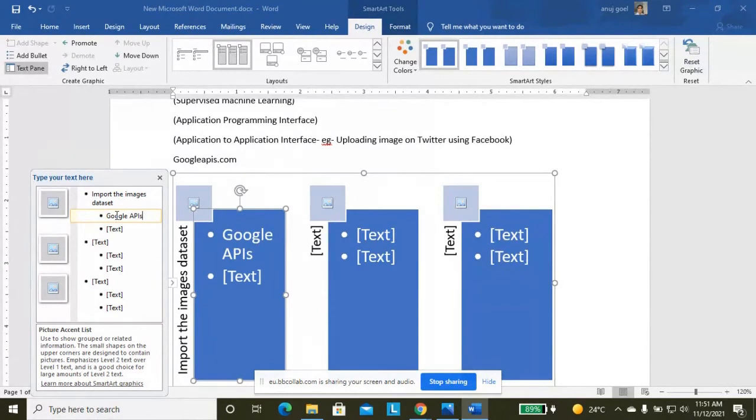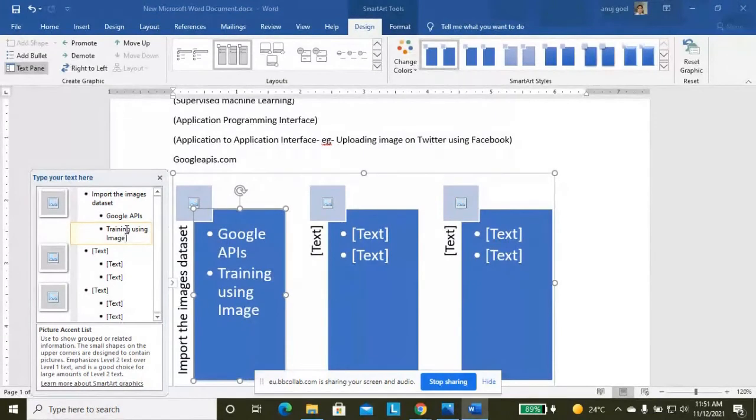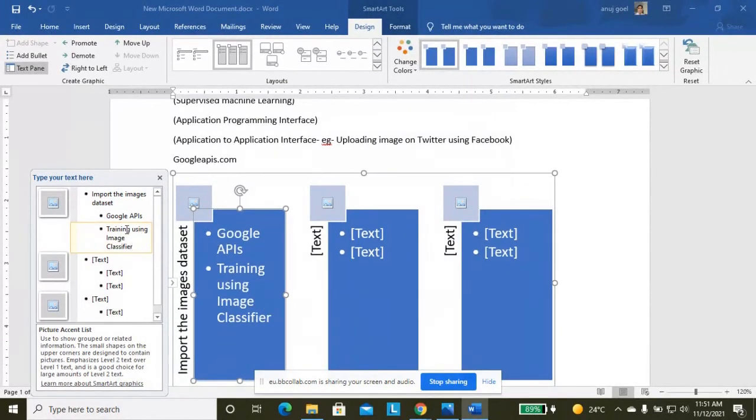It is a location, and from there I am importing the images. Then on those images we give the training using the image classifier.